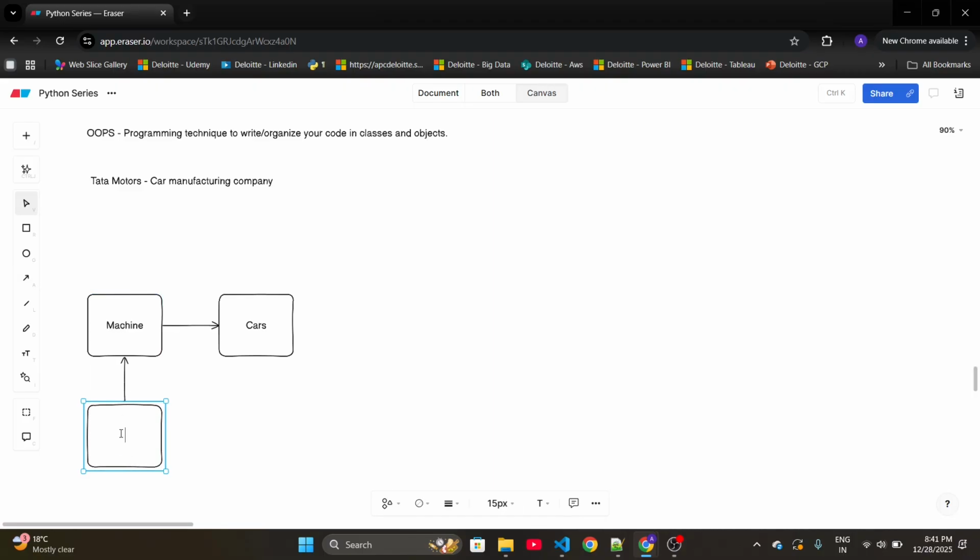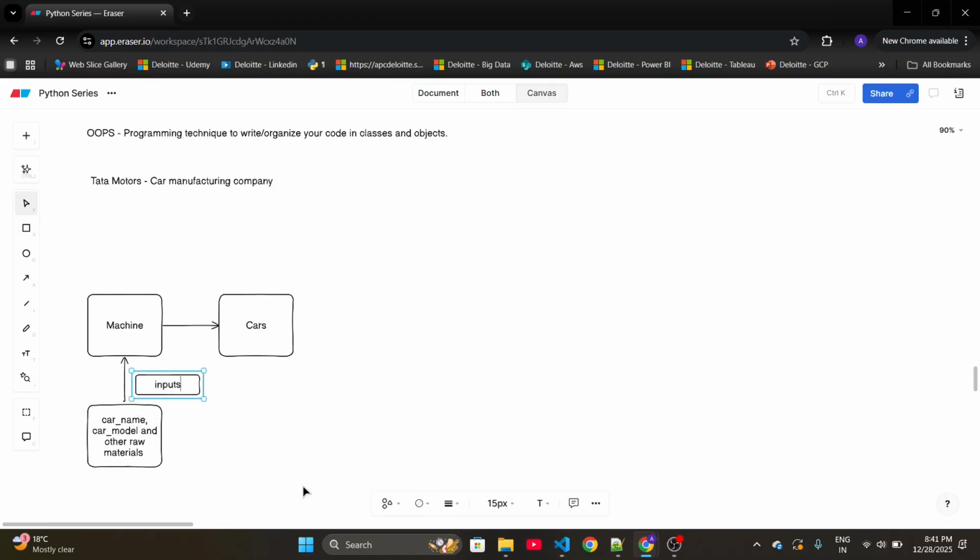These inputs will include car name, car model, and other raw materials which are specific to the car being created. So if we are creating a Tata Safari car, we will give the car name as Tata Safari and car model, whatever it is, maybe a Pro model for Tata Safari. So these inputs are going to be specific to the car being created.